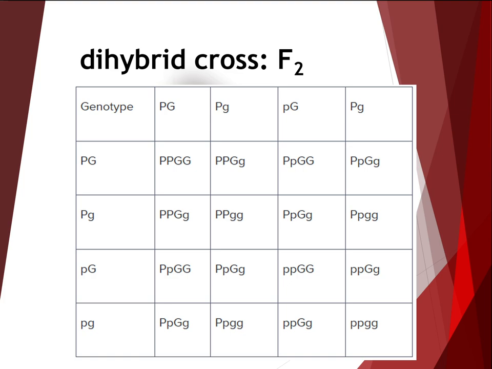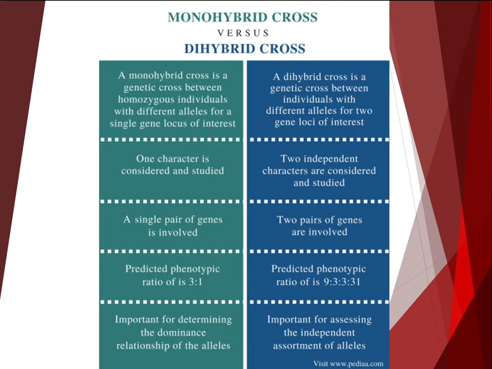Thus, a 9-to-3-to-3-to-1 ratio is the outcome of a dihybrid cross. Constructing Punnett squares for the crossing of known genotypes allows us to make predictions about the probability of obtaining offspring with particular phenotypes. We can also use simple addition and multiplication to determine this probability.